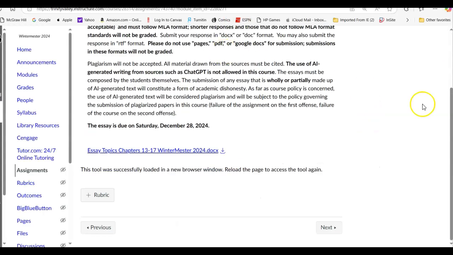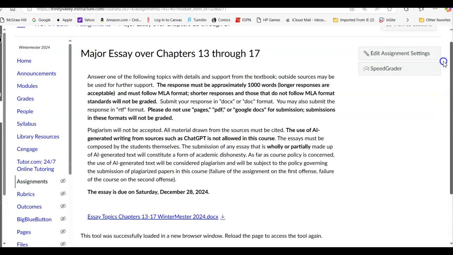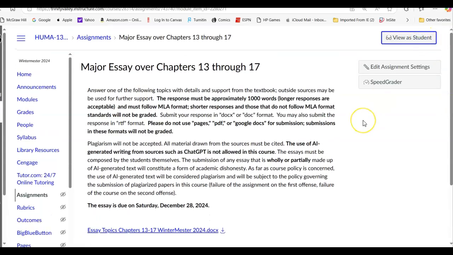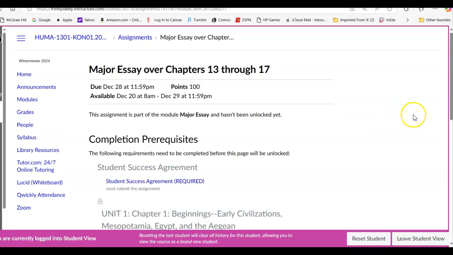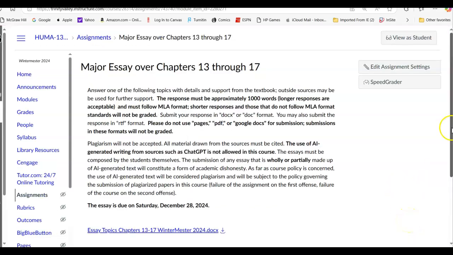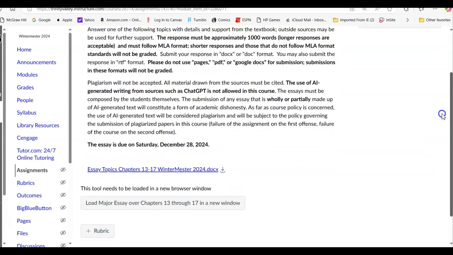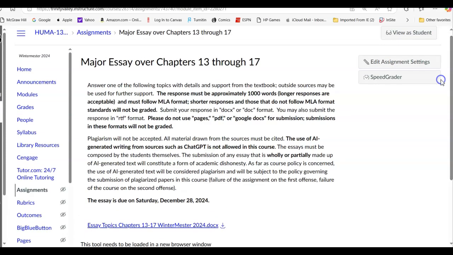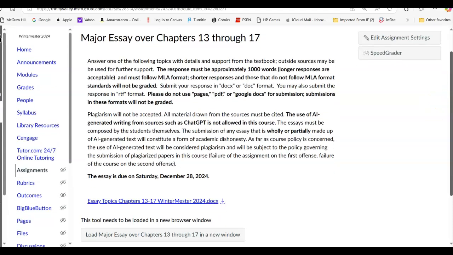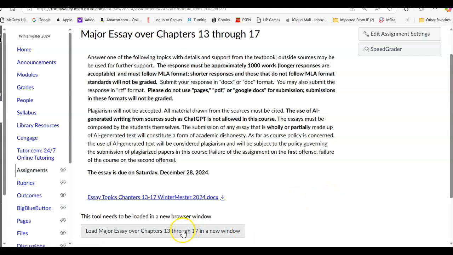Let me go back over here and see if the student view is available right now. Yeah, it has not unlocked yet. It should be opening soon. So let me leave the student view. Well, it's supposed to be available. Should be available for you. I'll have to check and see what Canvas has done again. So I'll have to look and see what's going on with it. So anyway, what you're looking at is the essay assignment with the topics here, and uploading here, clicking on that bar to upload your essay.